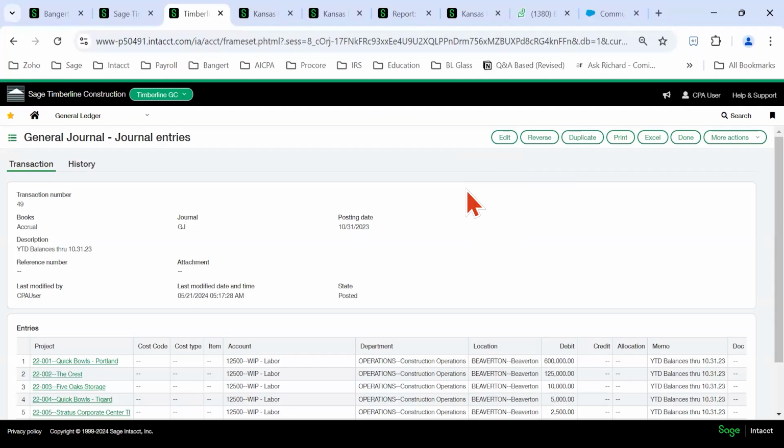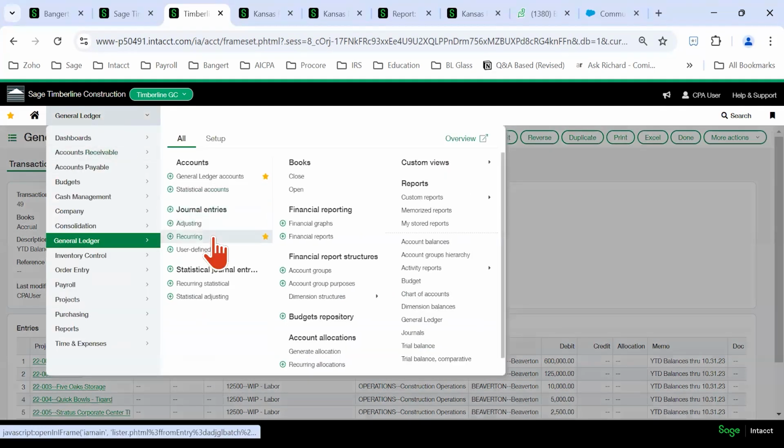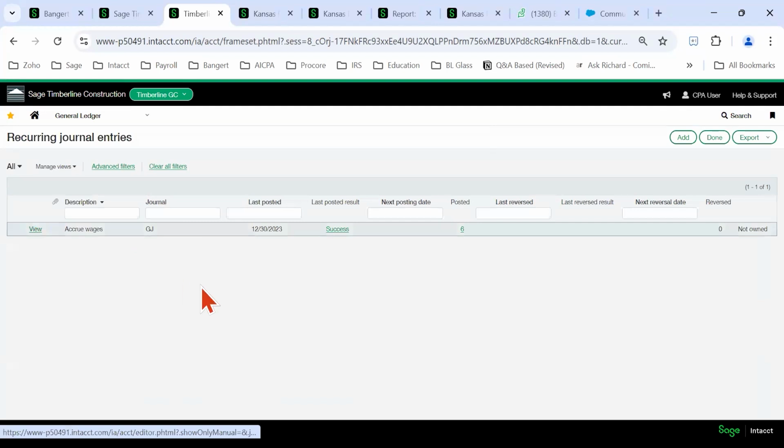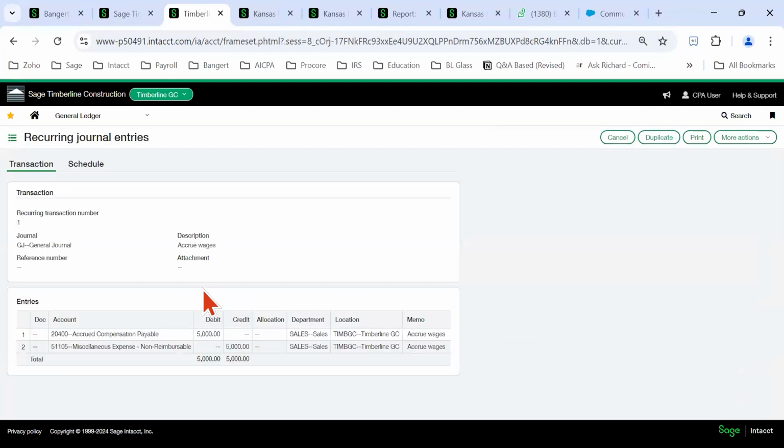Another option you have in Intacct, and I'll share my screen here just to give you guys a visual, is you can duplicate entries. So on a journal entry, you can hit this duplicate button and you'd have all the coding as well, and you could change the amounts. So it's kind of like a recurring, it gives you the same option with all the lines there, but recurring, you can schedule it to just automatically post at the end of a month. So that's the benefit to recurring versus duplicating.